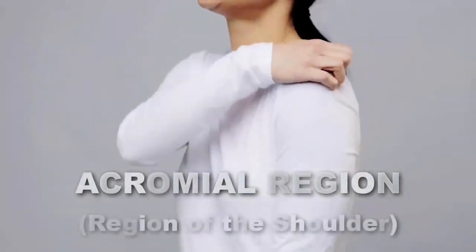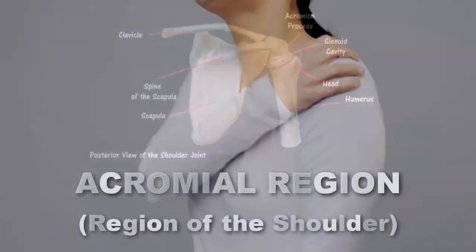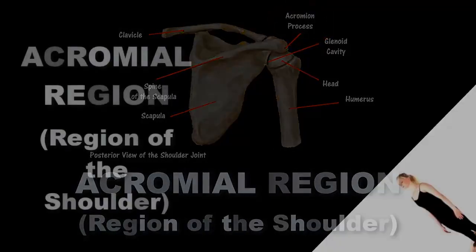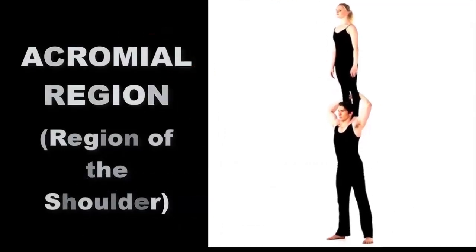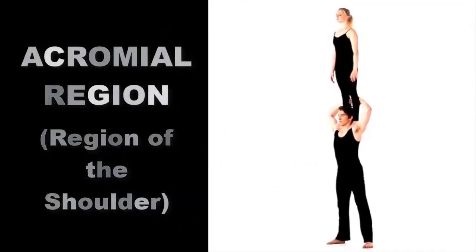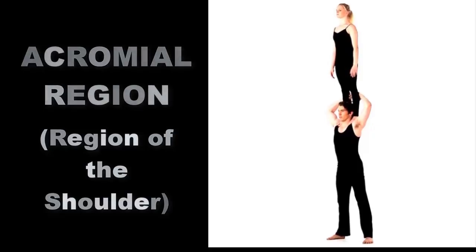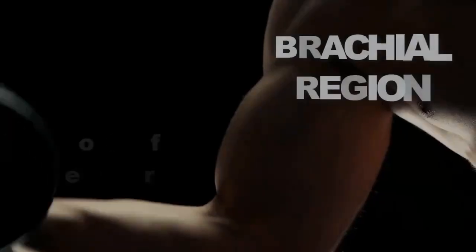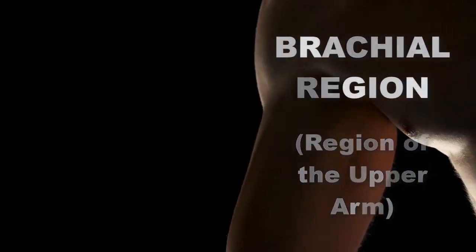The acromial region is the region of the shoulders. Here lies the acromion process of the scapula that overlies the shoulder joint. One way to think about the acromial region, being the area of the shoulders, is to picture an acrobat standing on one's shoulders. The area of the arm is the brachial region.